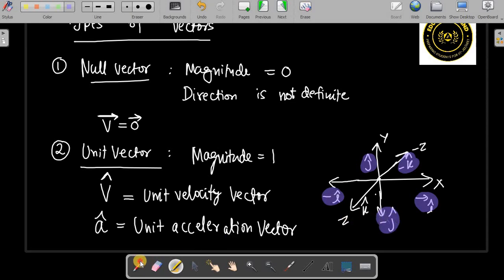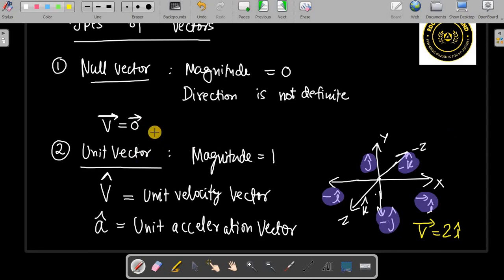For example, if I say the velocity of a car is 2 i cap, the car is going with a velocity of 2 meters per second along the positive x-axis. Understood? So i cap, j cap, k cap just tell about the direction. Magnitude will be 2, but the direction is i cap, meaning along the x-axis.